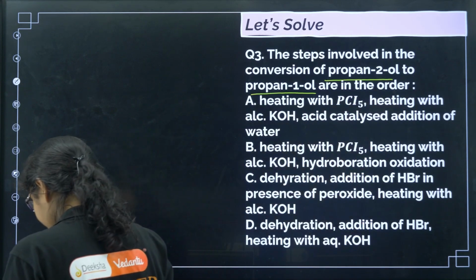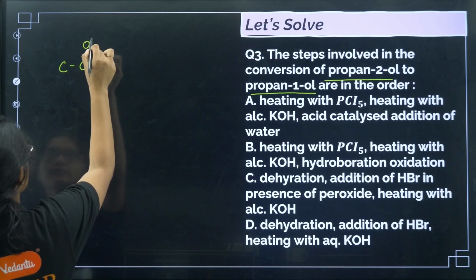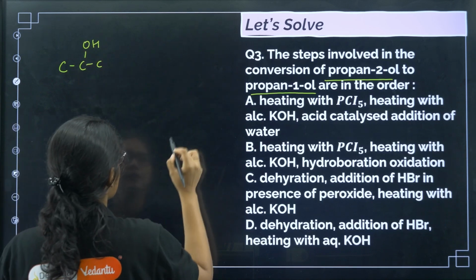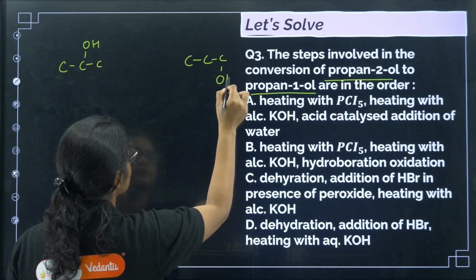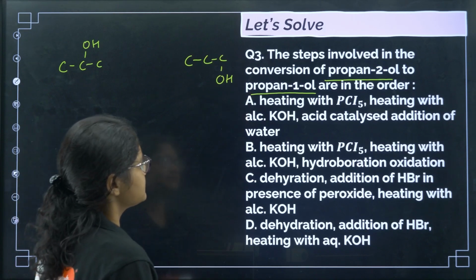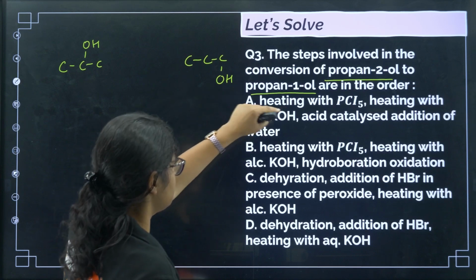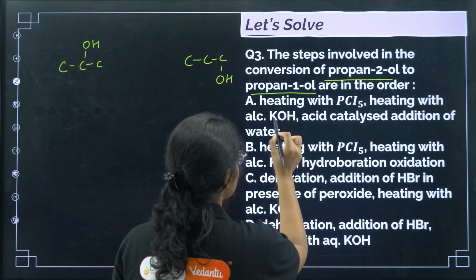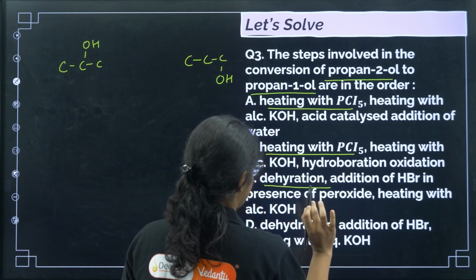Next, the steps involved in the conversion of propan-2-ol to propan-1-ol are in the order. This is propan-2-ol and I want to get propan-1-ol. Okay, first one is heating with PCl5, here also first option, here dehydration.